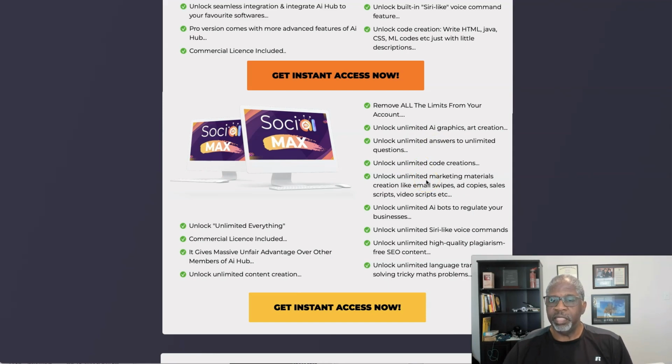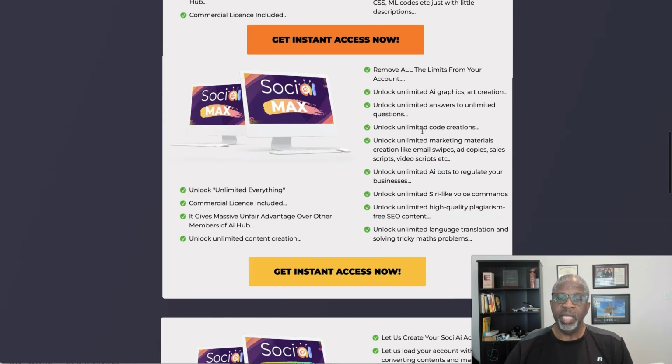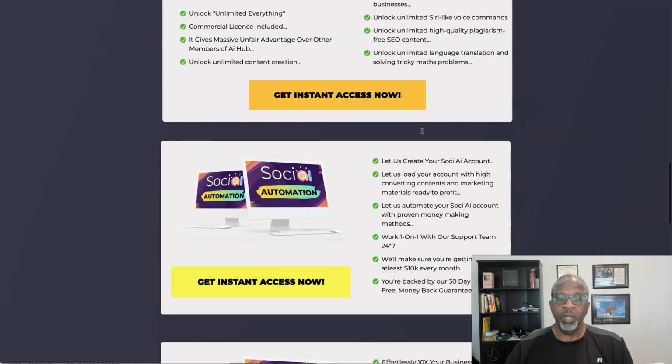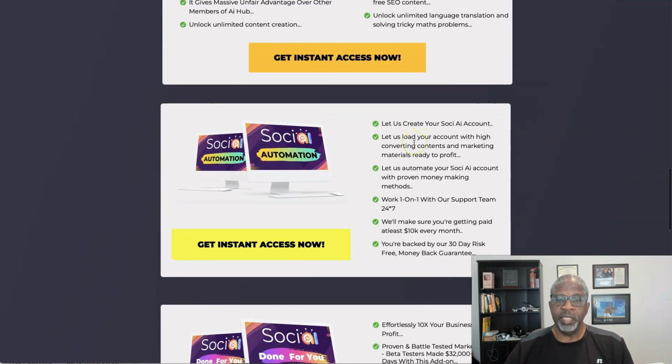All right. And this is the one thing I was talking about, I believe, during the demo, where you get to do unlimited versions when you input a command to create like your graphics or your videos and stuff like that. So you're not just limited to 3, 6, or 9. Okay. And there's no daily or weekly limit, so as much as you want. Okay. The next upgrade that was there is the automation that lets the Soci AI group create your Soci AI accounts for you. So if you think that that's something that you can't go through and do in a couple of minutes yourself, then that is available for you.